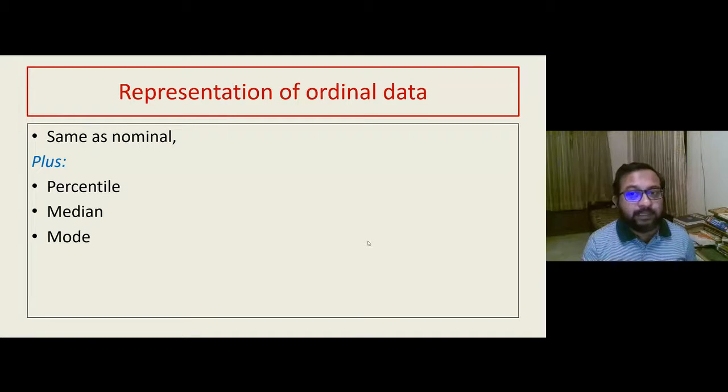What cannot be calculated is, as I told you, the mean. You cannot add the ranks and find an average rank. That makes no sense. So ordinal data cannot be averaged, but percentile, median, and mode can be calculated with ordinal data. These we will discuss in greater detail in our next session, where I will talk about the statistical tests and the softwares.